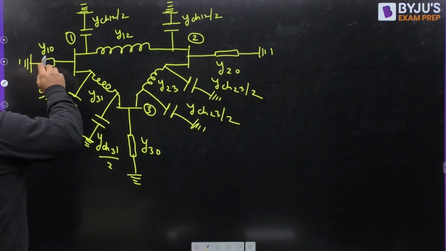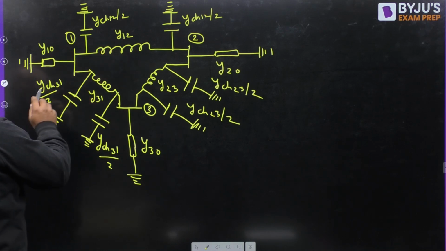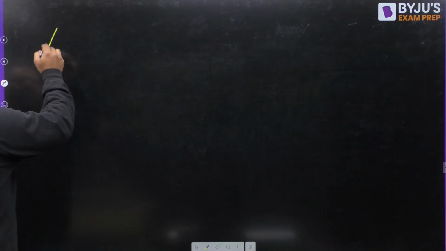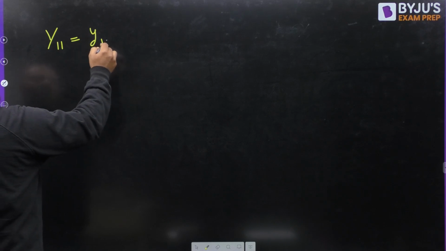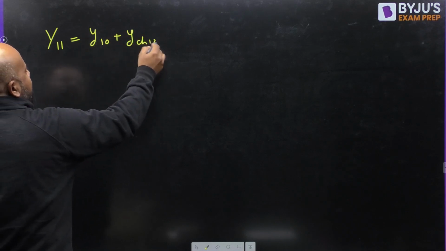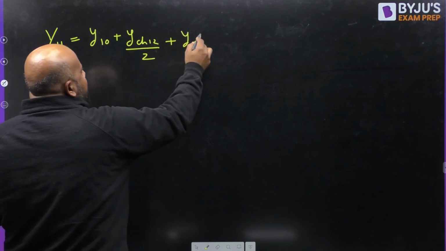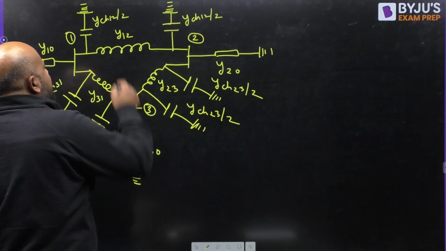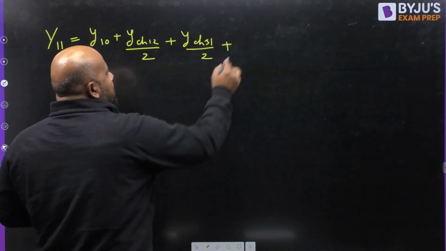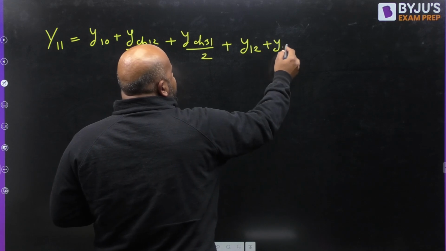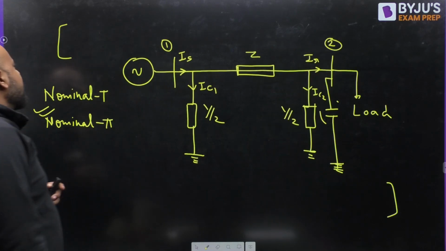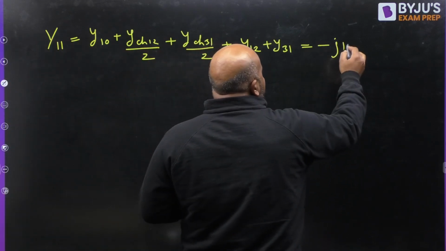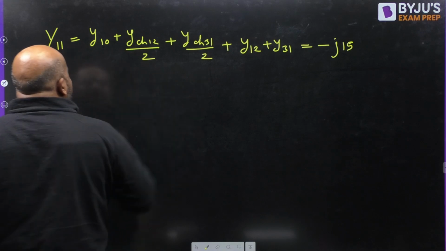So Y11 is going to be Y10 plus Y charging 12 divided by 2 plus Y charging 31 divided by 2 plus Y12 plus Y31, and this is given as Y11 equal to minus J15.